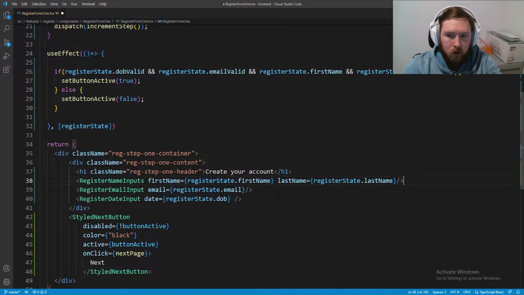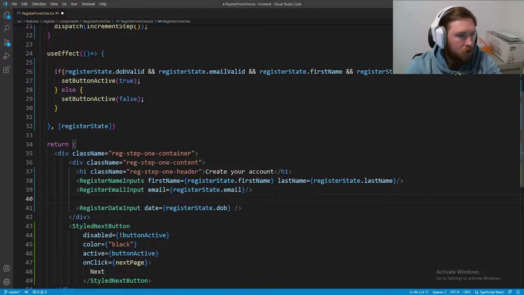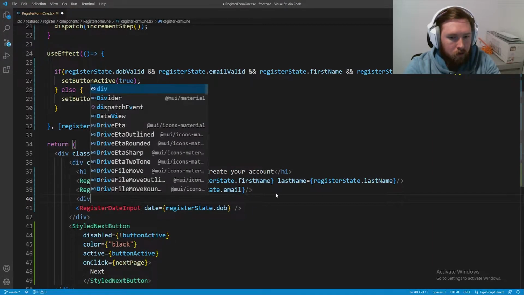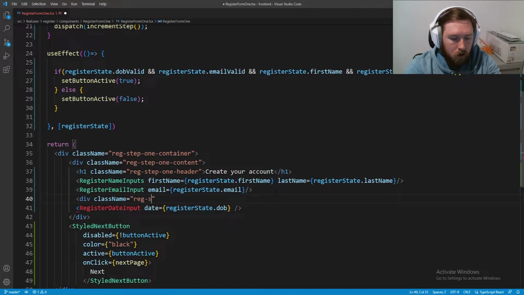However, below the email, we need a disclaimer. So let's go ahead and add that disclaimer. Let's say div className, and this is going to be reg-step-1-DOB-disclaimer, because it is going to be a disclaimer about the date of birth. And let's pop in that.